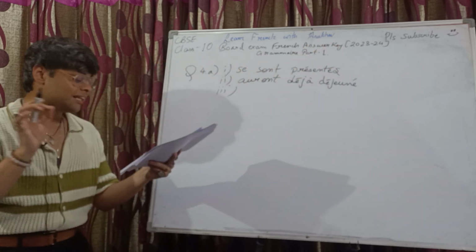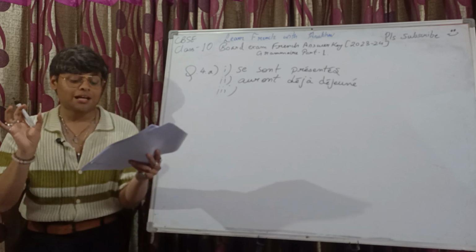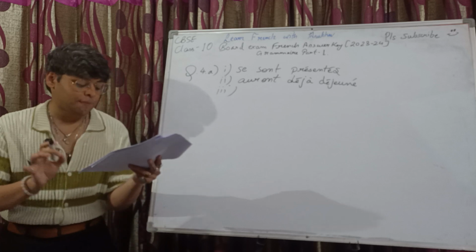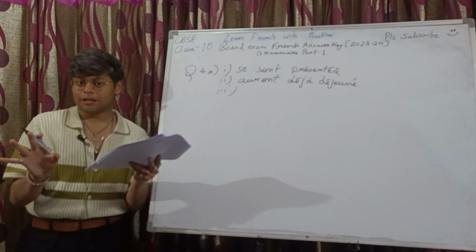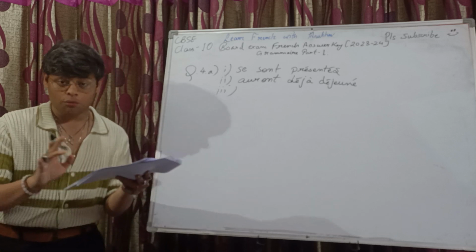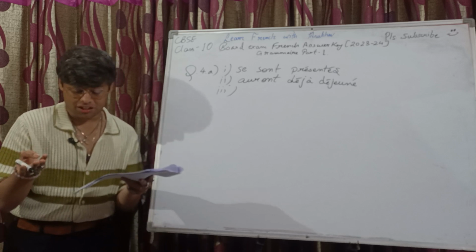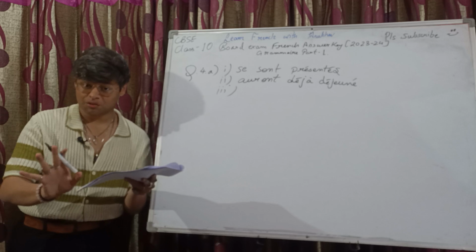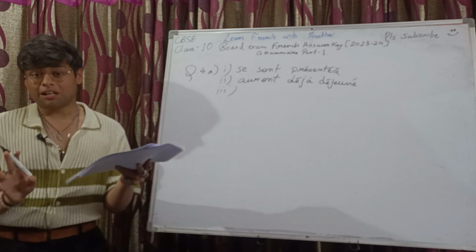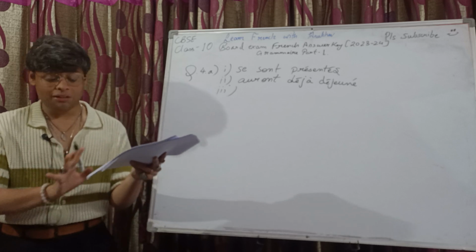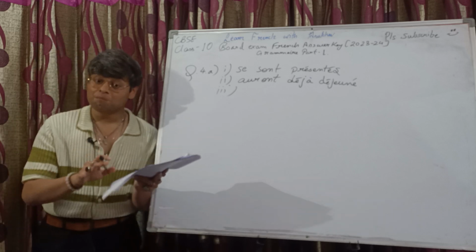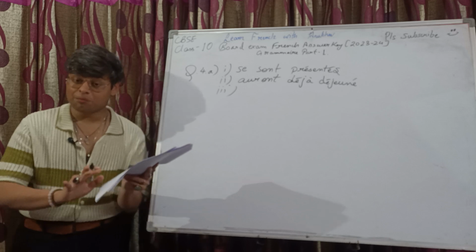Second one we have: lorsque les crêpes seront prêtes, ils dash déjà. Okay, so déjeuner is the verb. Lorsque les crêpes, like as soon as the crêpes are ready. Prêt, do we know that prêt is the adjective? Sometimes I really get confused in a few things. It's not the past participle, so don't get confused. It's not a past participle, and it's not futur antérieur in the first part. It's futur simple of être.